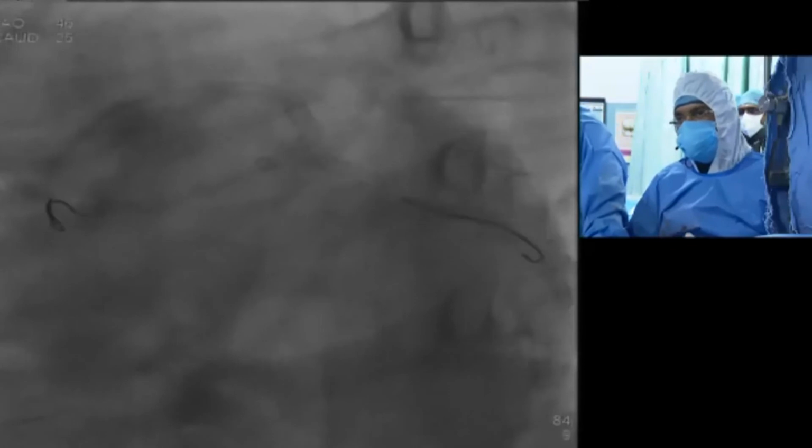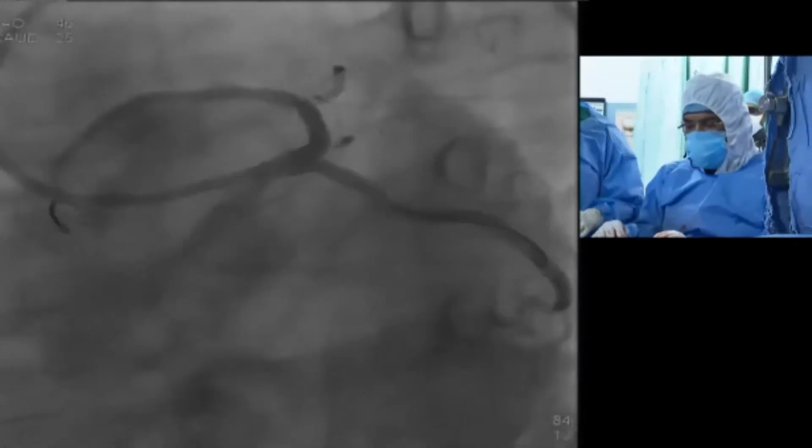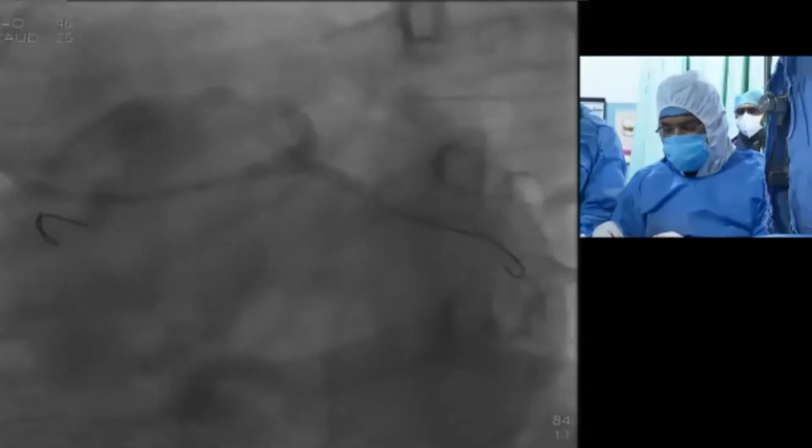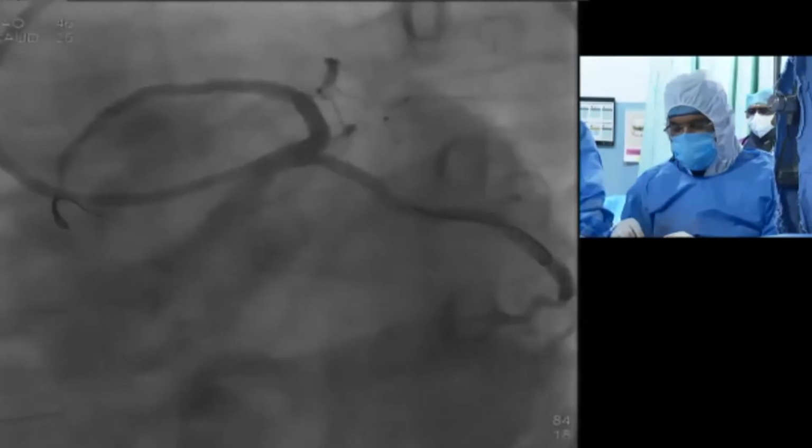And now we are doing the final OCT to see the left main stent area and LAD area, and subsequently I will do the LCX OCT also to see the LCX areas.